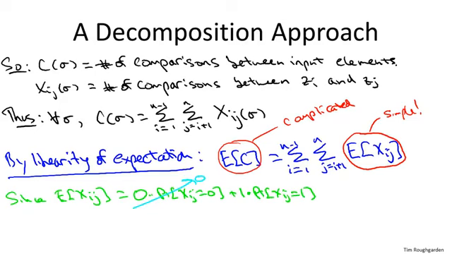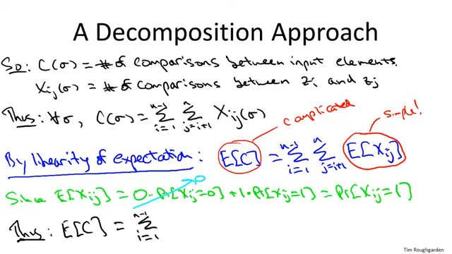And of course, this 0 part we can very satisfyingly delete, cancel. And so the expected value of a given xij is just the probability that xij equals 1. And remember, it's an indicator random variable. It's 1 precisely when the ith smallest and the jth smallest elements get compared.